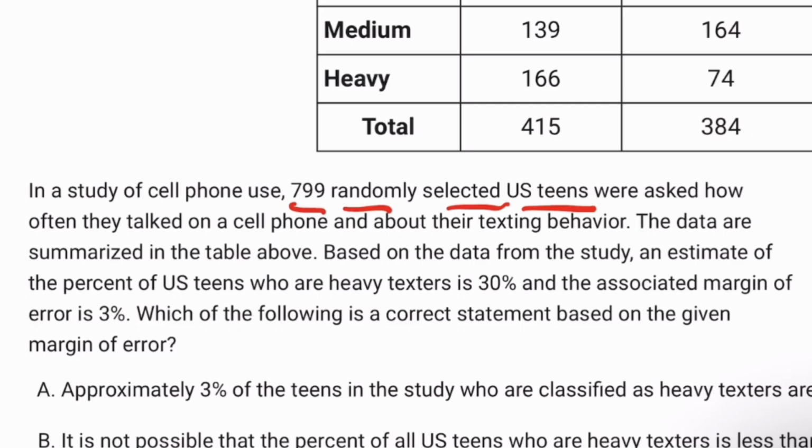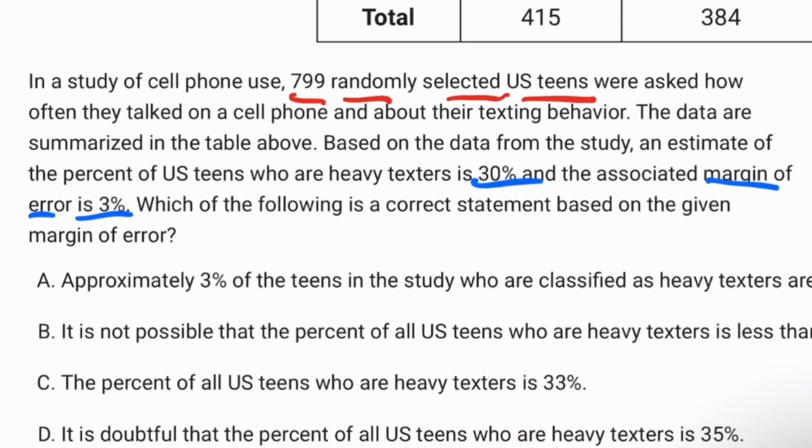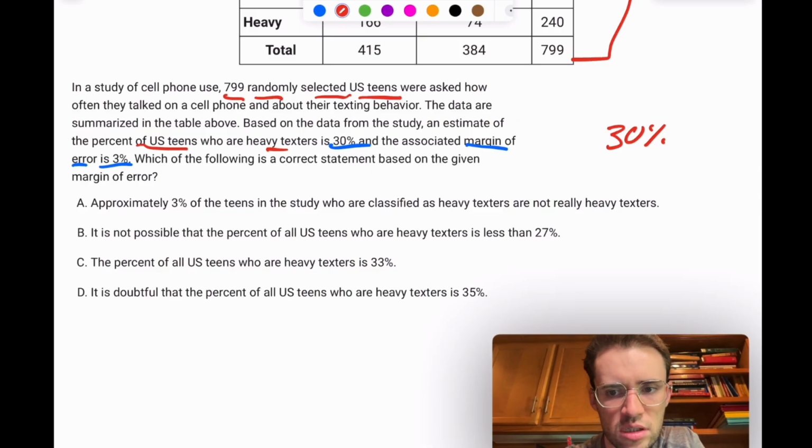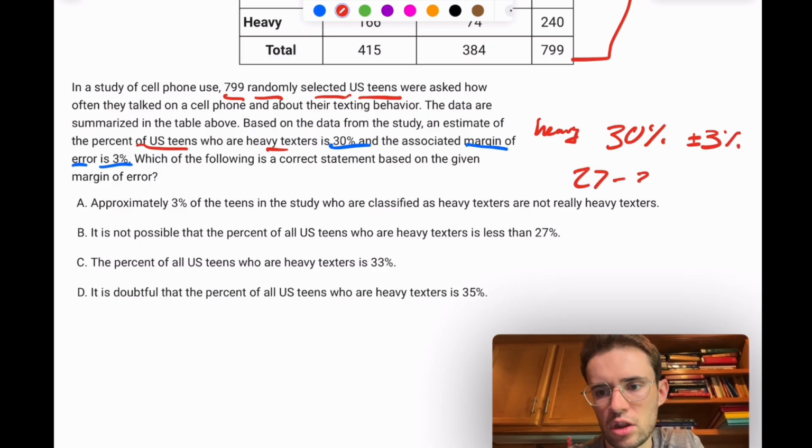Based on the data from the study, an estimate of the percent of US teens who are heavy texters is 30%, and the associated margin of error is 3%. Which of the following is a correct statement based on the given margin of error? So based on this margin of error, they're approximating that 30% of teens in general are heavy texters. And margin of error means it could be more or less than that by that percent. So it could be from 27 to 33%. So it would be something along those lines.